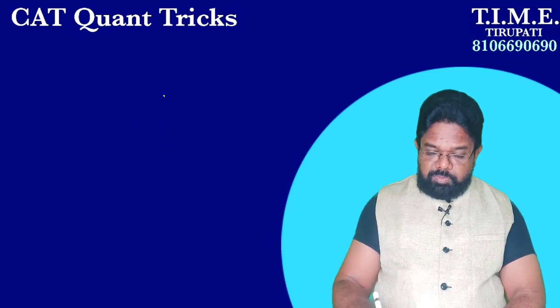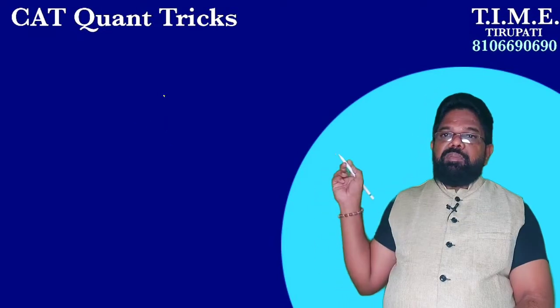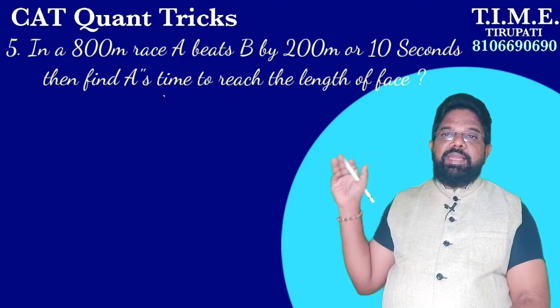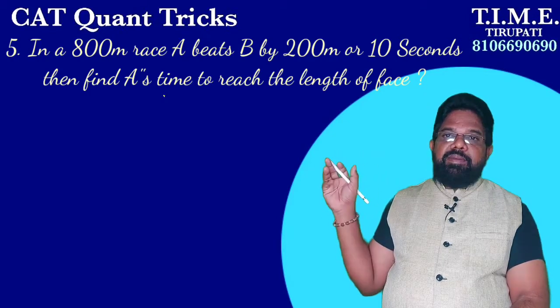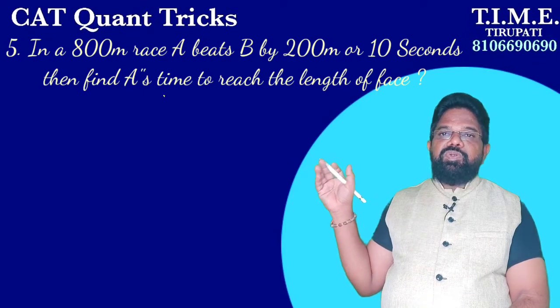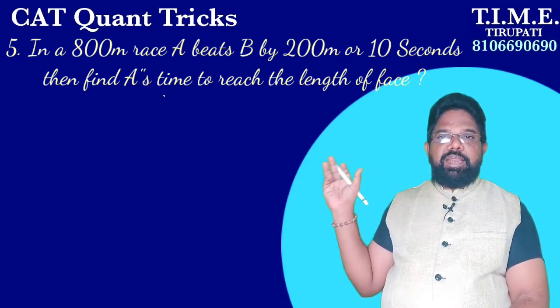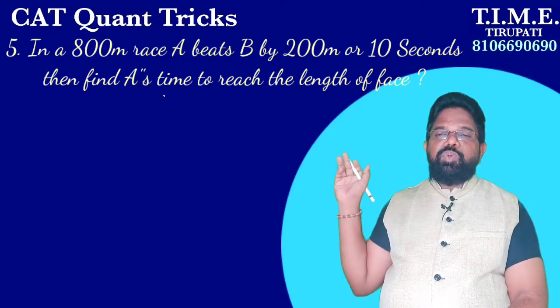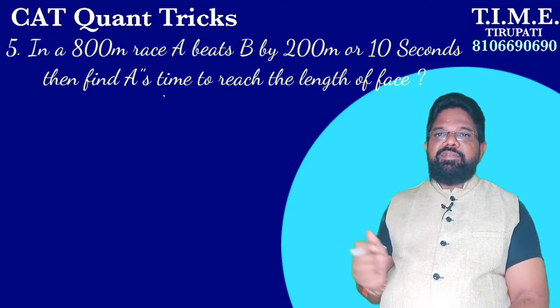Next, question number 5. Let it be the same question: in an 800 meter race, A beats B by 200 meters or 10 seconds.